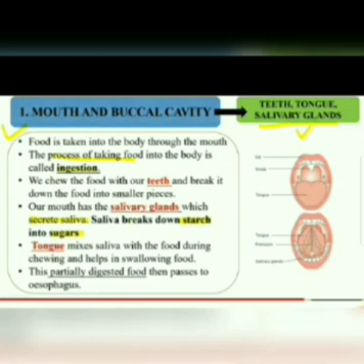That is the second process. First we take food into the mouth, where it is chewed properly into simple substances, and the saliva breaks down the starch into sugars. This is then passed into the next part, that is the esophagus, the food pipe.